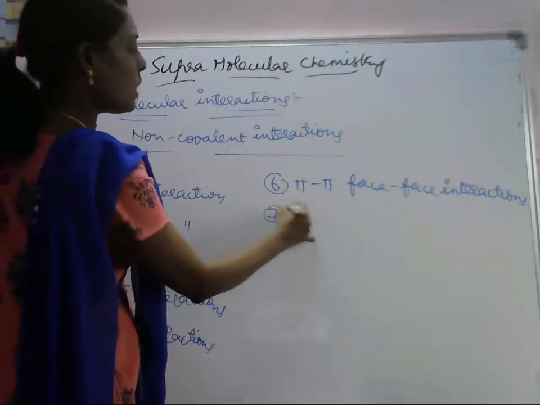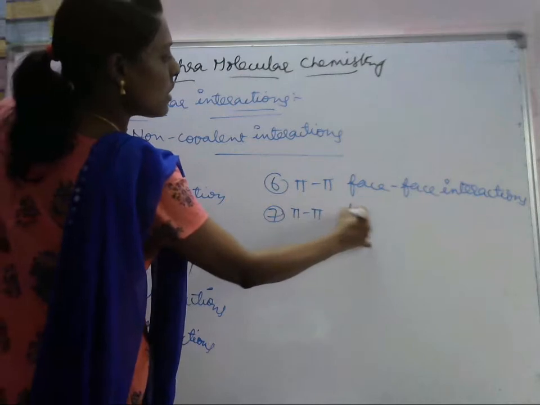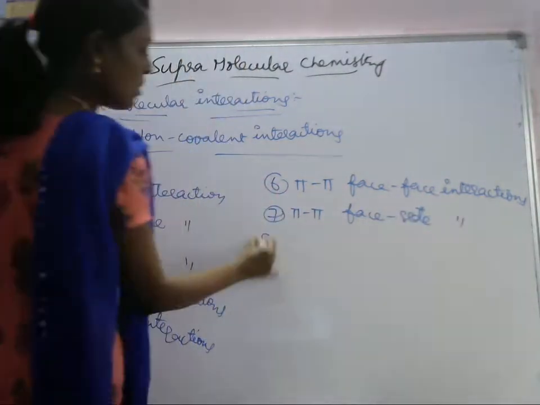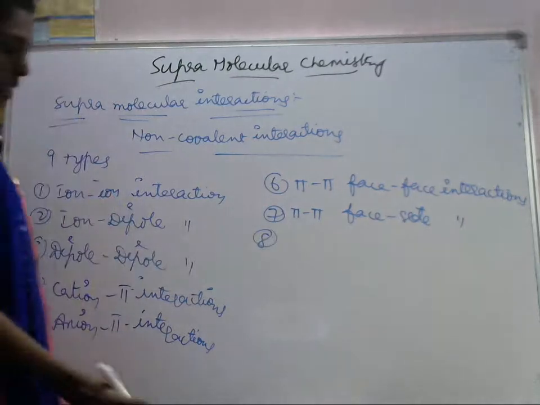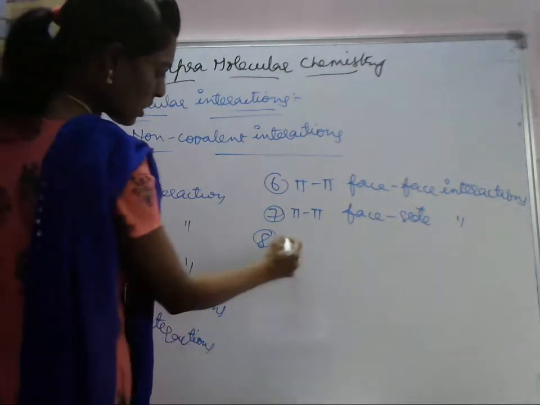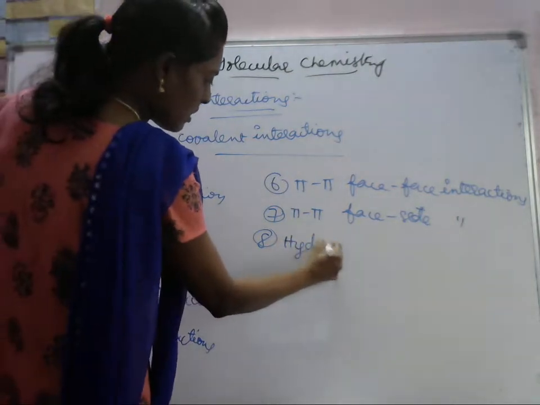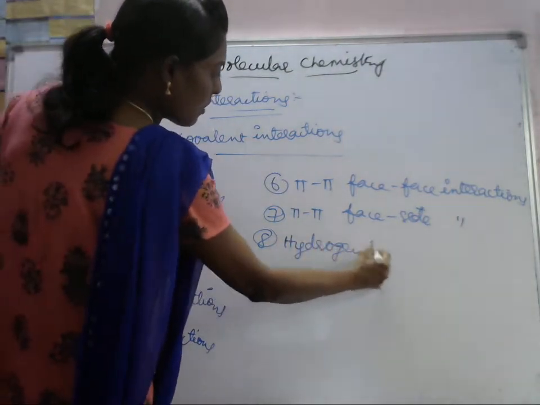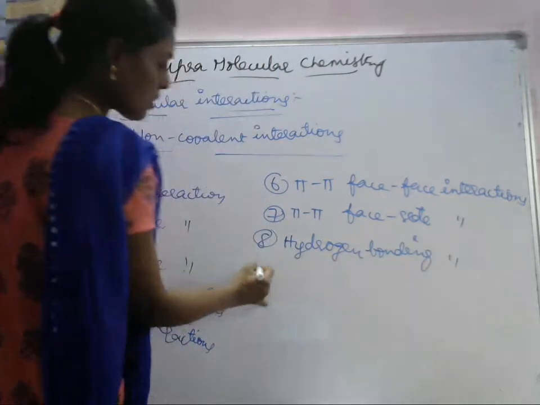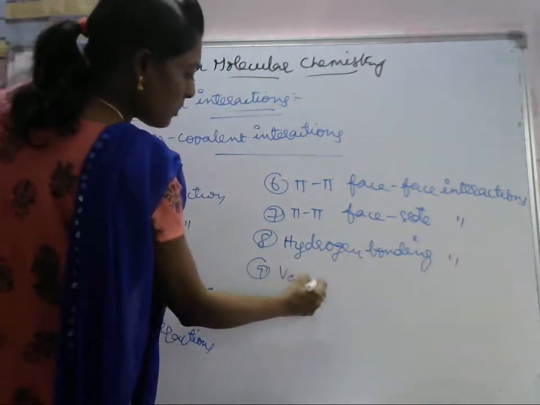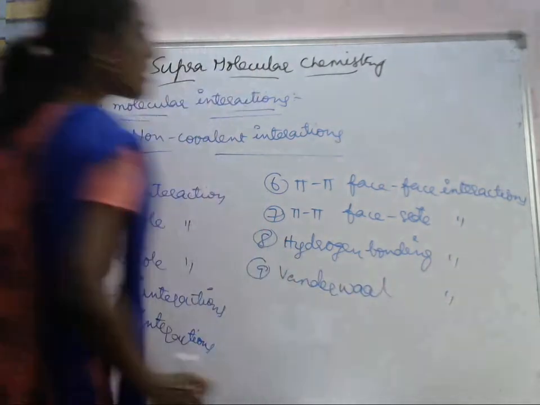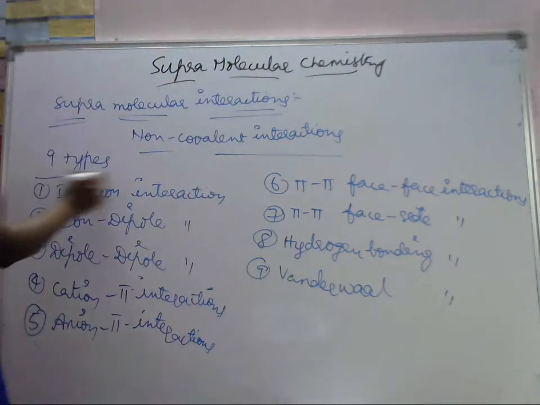Seventh one, pi to pi, face to side interactions. Eighth, hydrogen bonding interactions. And the last one is van der Waals interactions.